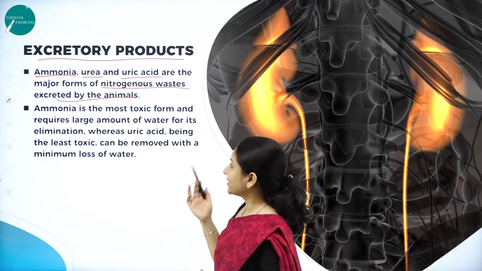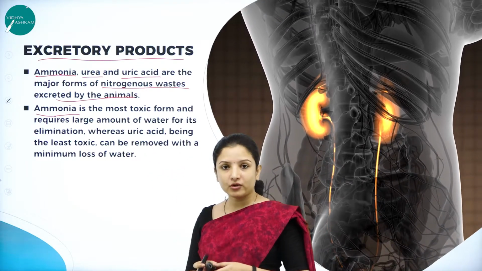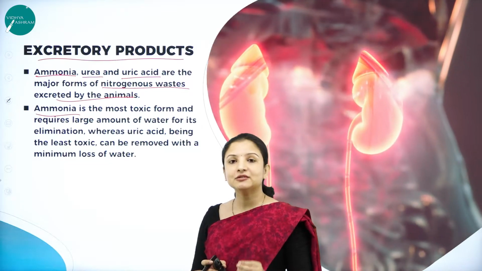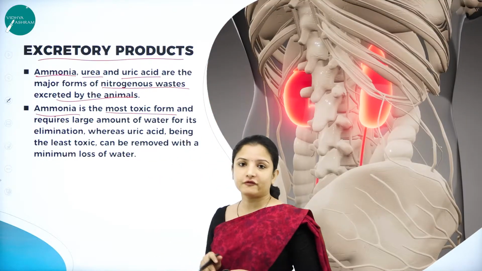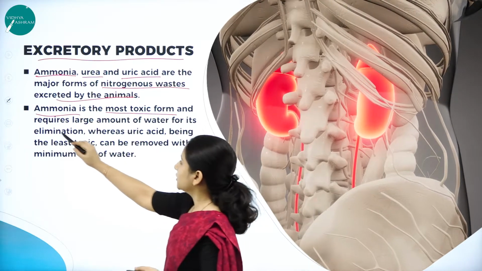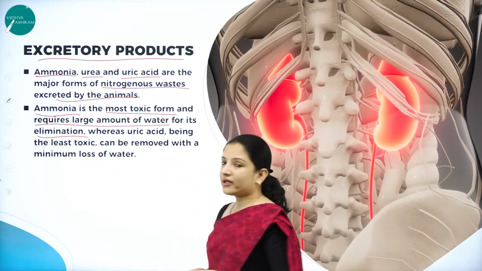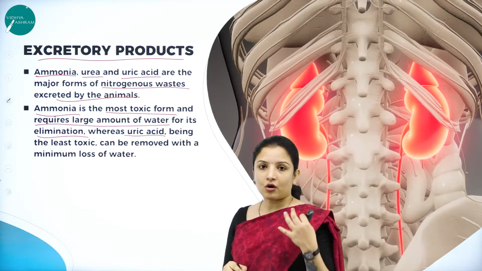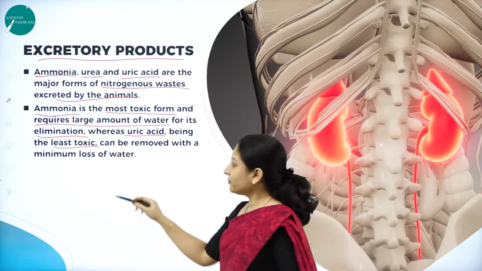So talking about the first nitrogenous waste, that is ammonia. Among ammonia, urea and uric acid, ammonia is the most toxic nitrogenous waste, and it has to be eliminated completely out of the body. It is the most toxic form of nitrogenous waste, and the excretion of ammonia requires a large quantity of water to get eliminated out of the body. Whereas the other two nitrogenous wastes, urea and uric acid, are less toxic when compared to ammonia, and can be removed with minimum loss of water.